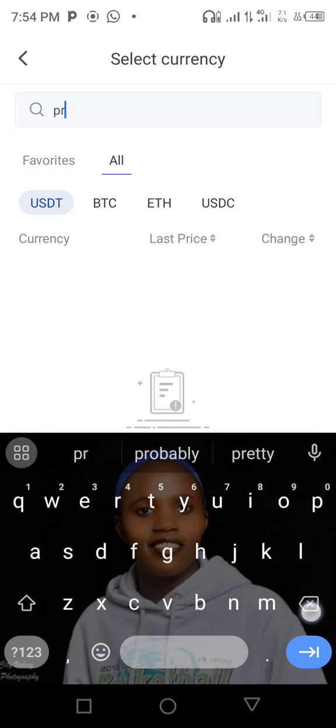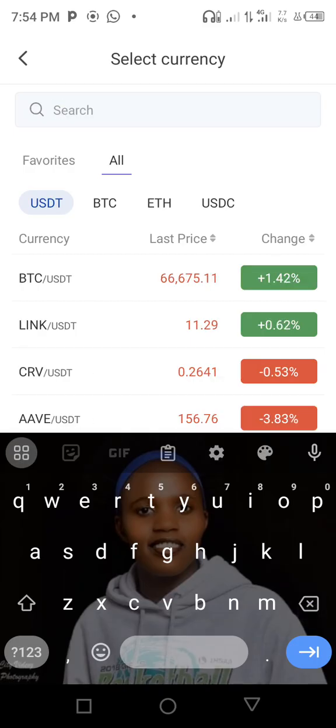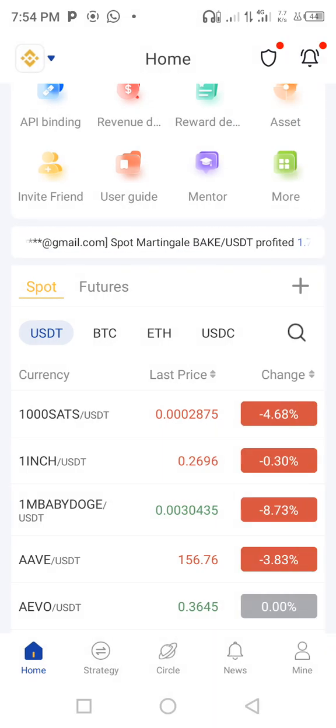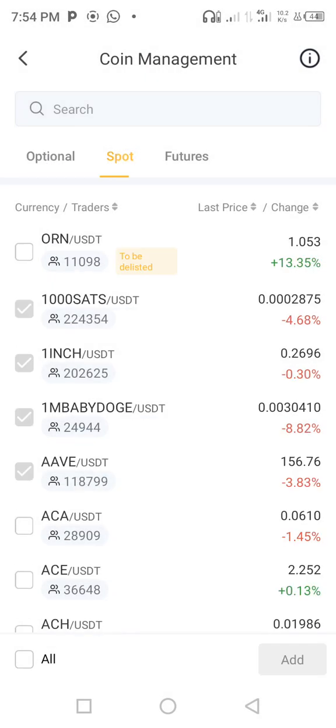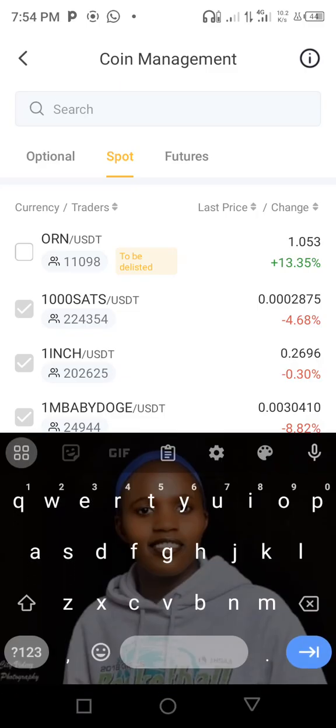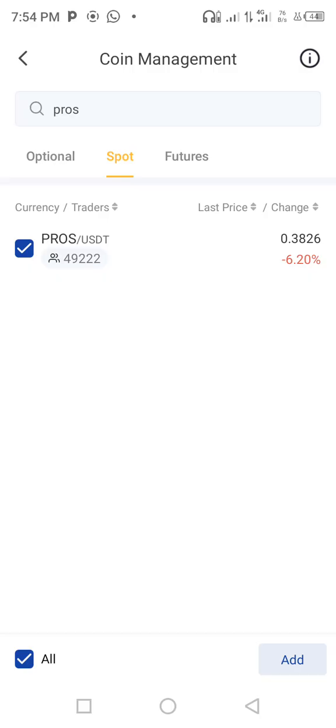I'm not seeing it. Pros is not there. If it is not there, you come on add, then add spot, then you put pros. It is there, then you press add. After pressing add, you have added it there.